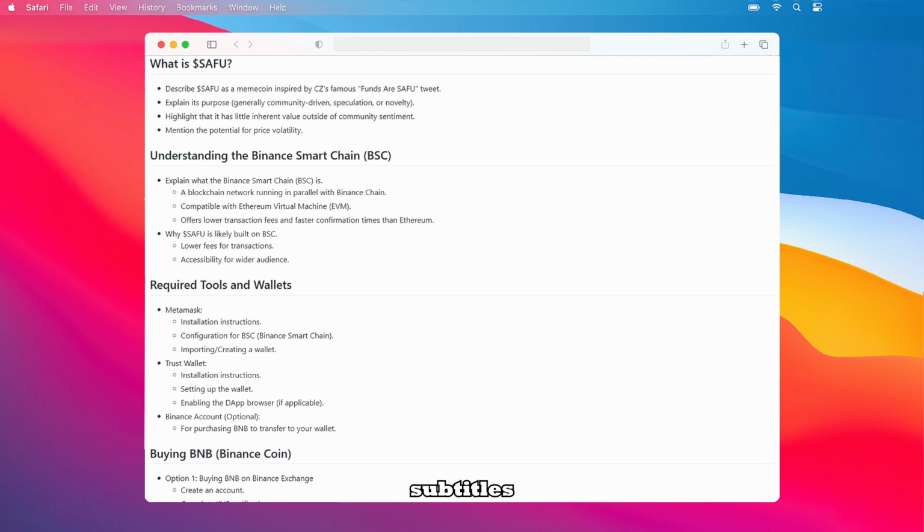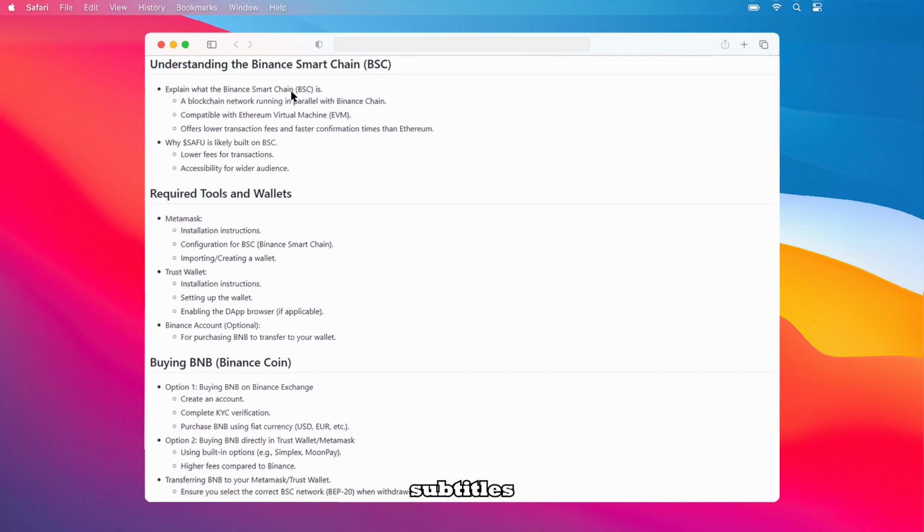Let's delve into the Binance Smart Chain, or BSC, and its significance in the context of tokens like $SAFU. The Binance Smart Chain is essentially a blockchain network that operates alongside the Binance chain. What's really important is that it's compatible with the Ethereum Virtual Machine, or EVM. This compatibility is a game changer because it allows projects to easily migrate or deploy their decentralized applications.